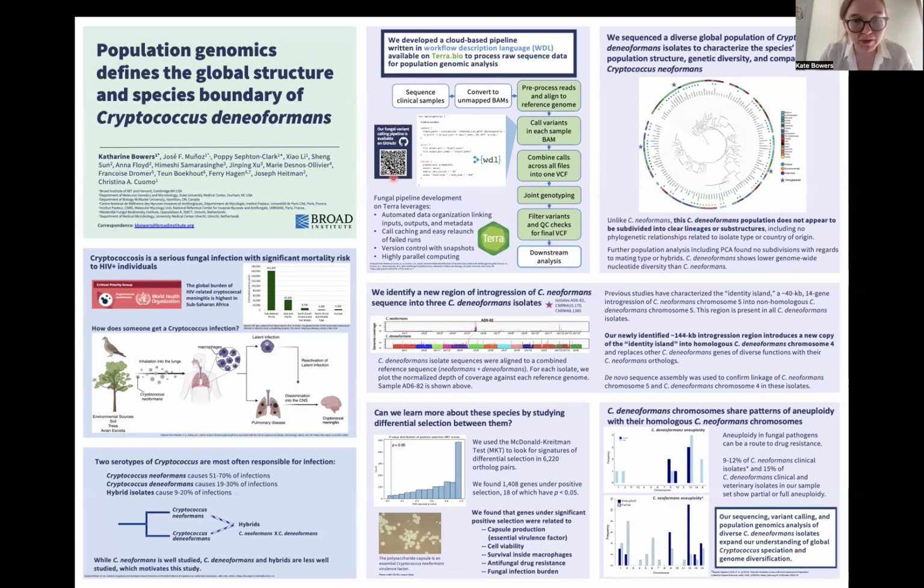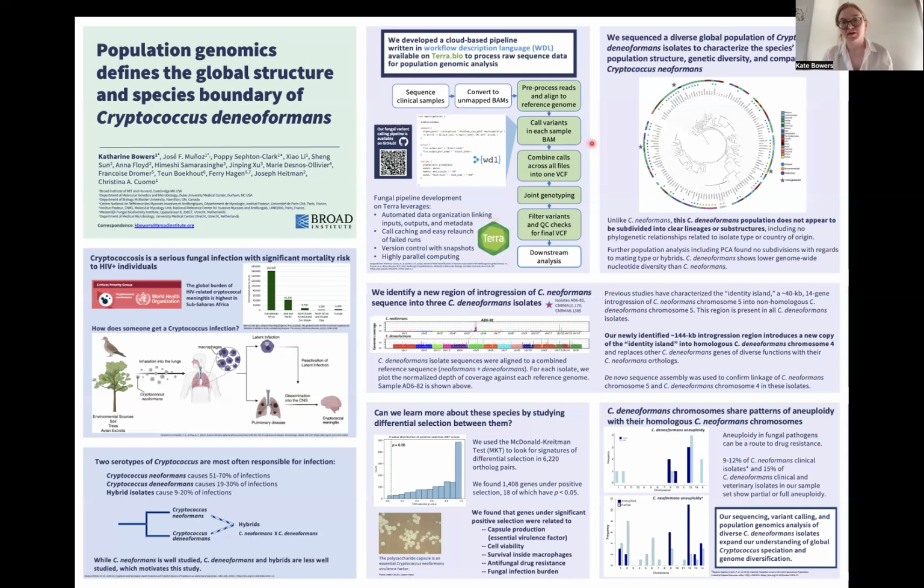This pipeline is available on GitHub if you're interested. We like using Terra and this WDL language because it allows us to use automated data organization, linking inputs, outputs, and metadata, call caching, and easy relaunch of failed runs, version control with snapshots, and highly parallel computing.